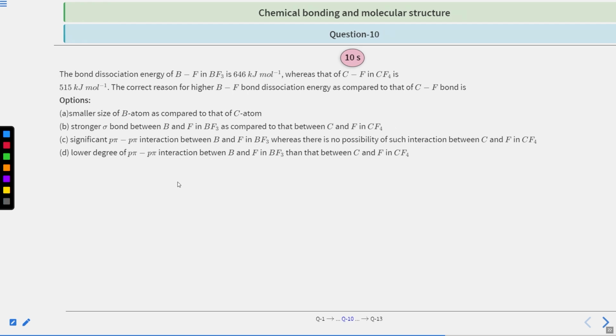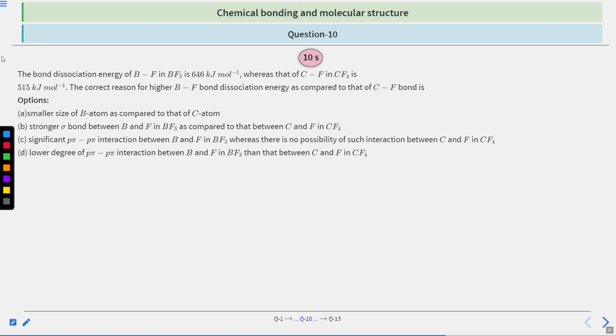Moving on to our next question, question number 10. The bond dissociation energy of B-F bond in BF3 is 646 kilojoule per mole, whereas that of C-F in CF4 is 515 kilojoule per mole. The correct reason for higher B-F bond dissociation energy as compared to that of C-F bond is: options are smaller size of B atom as compared to that of carbon atom,